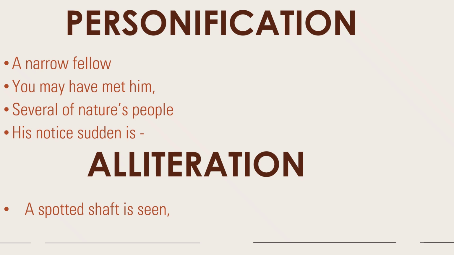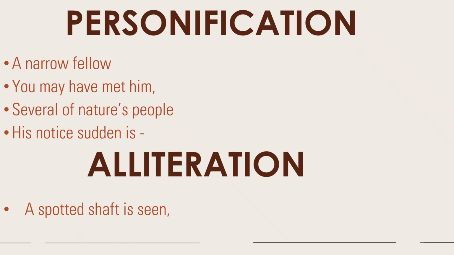So here the word him is again giving the snake human characteristics by calling him a male. Several of nature's people, again the animals are given human attributes. His notice suddenness, again here his. So again the snake is given human attributes by calling him or his, very simple like that.